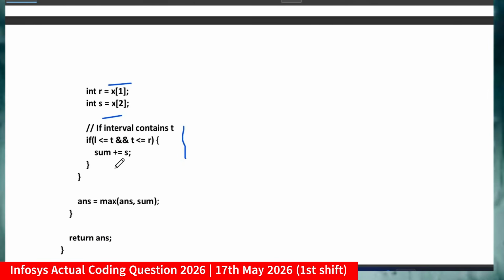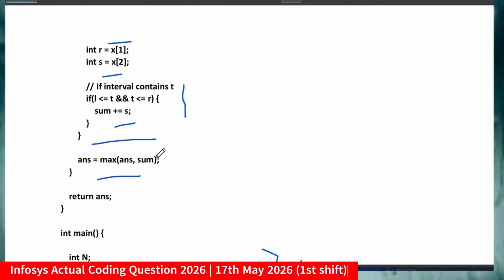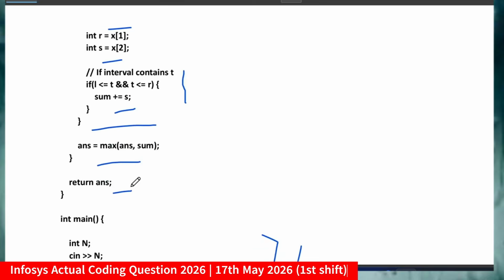So if l is less than or equal to t and t is less than or equal to r, I will sum it up and try to update the value of answer. So answer equals max of answer comma sum, and at the end I will return the answer. So friends, I hope you got the logic.